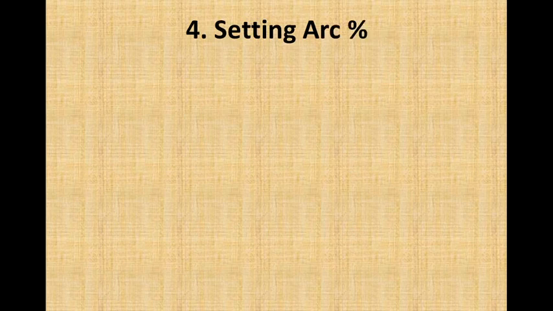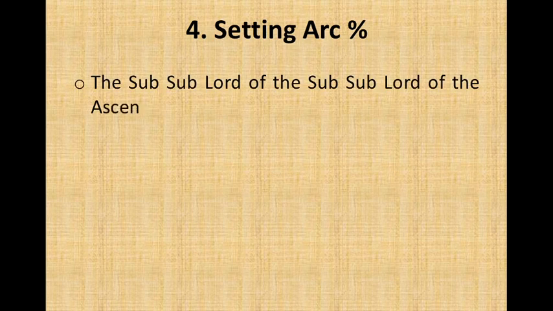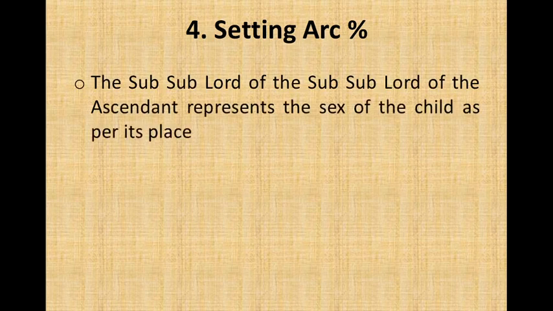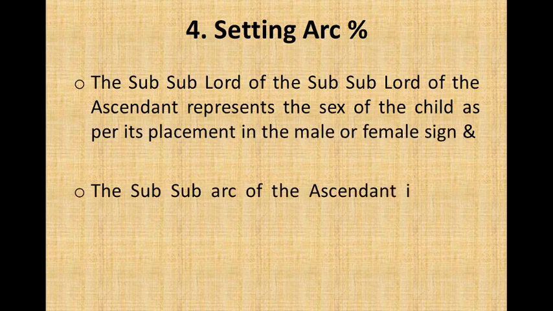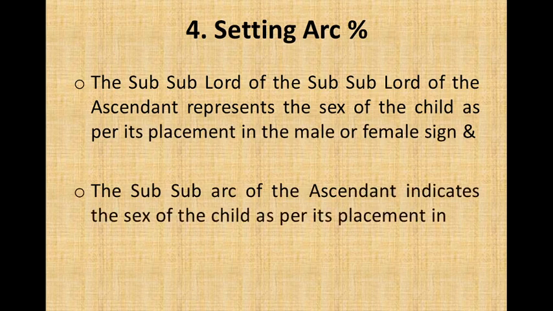The fourth step is setting arc. The sublord of the ascendant represents the sex of the child as per its placement in the male or female sign, and the sub arc of the ascendant indicates the sex of the child as per its placement in the relevant half.